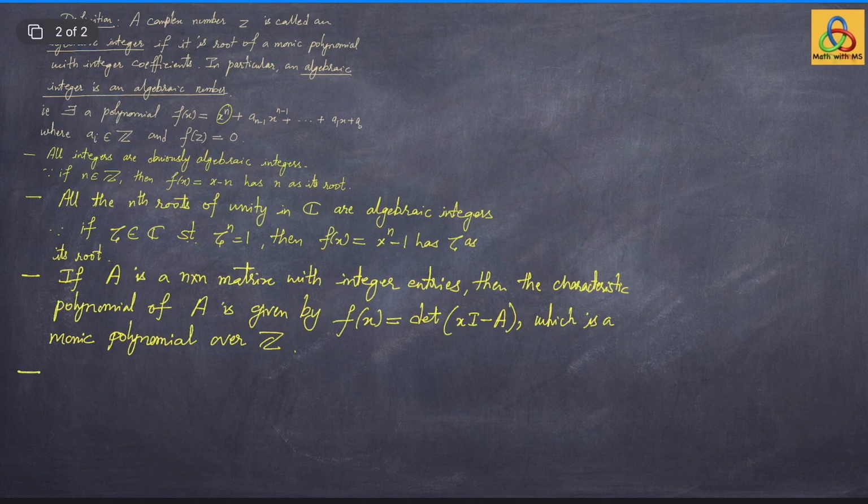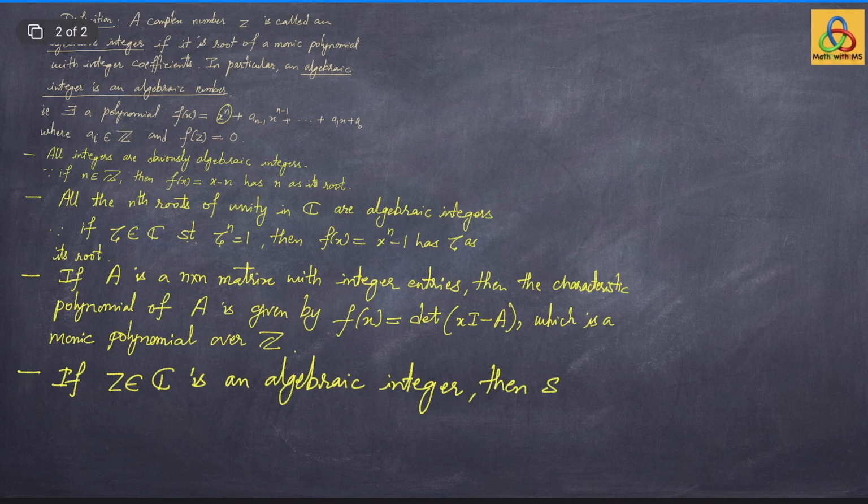Furthermore, if z is an algebraic integer, then minus z is also an algebraic integer, and in fact z bar is also an algebraic integer. So if z belonging to C is an algebraic integer, then so are minus z and the complex conjugate z bar. Let's see this.